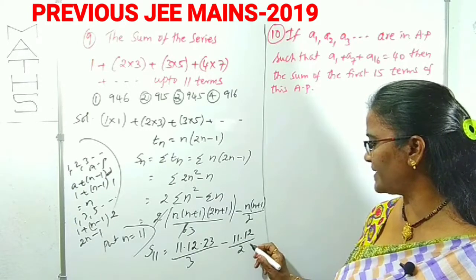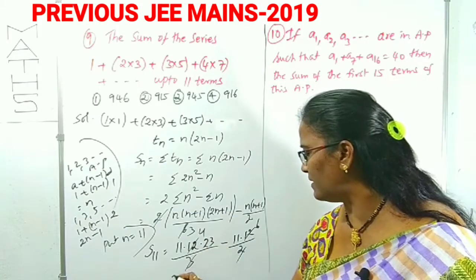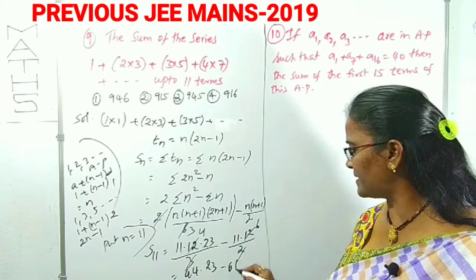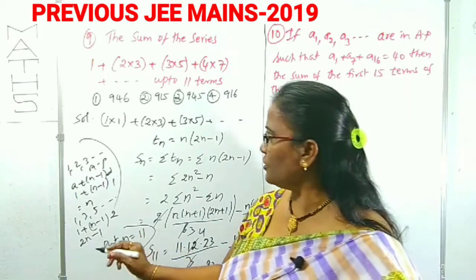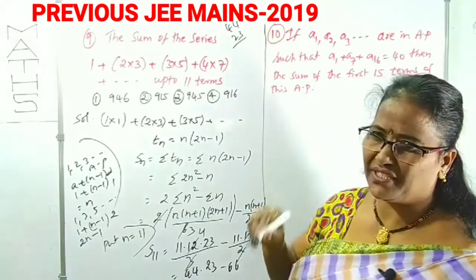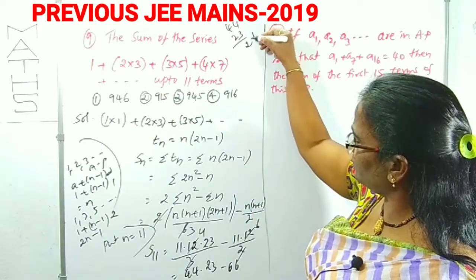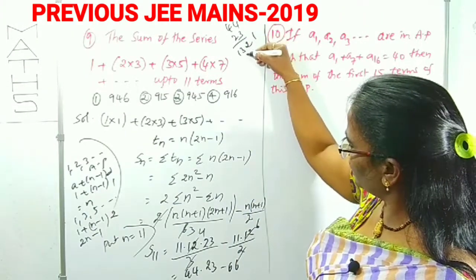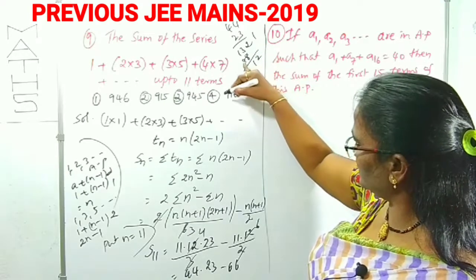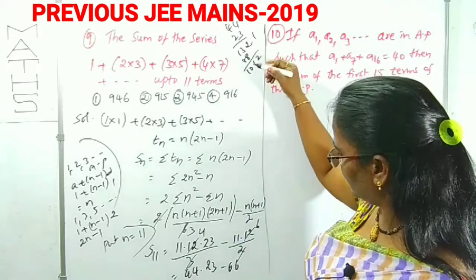Right? 2 6's cancel here. 3 4's cancel. Therefore, it is 44 into 23 minus 66. Calculation you can do yourself actually. 3 4's are 12, 2 carry 1. 3 4's are 12, 1 is 13. 2 4's are 8, 2 4's are 8. This is 2 8 plus 3 is 11, 1 9 10, 1 0 1 2. Right, with minus 66.